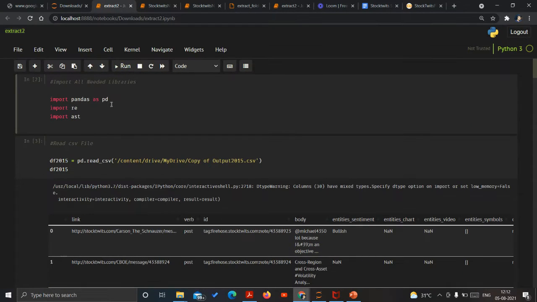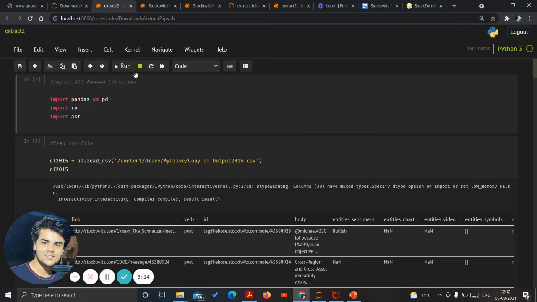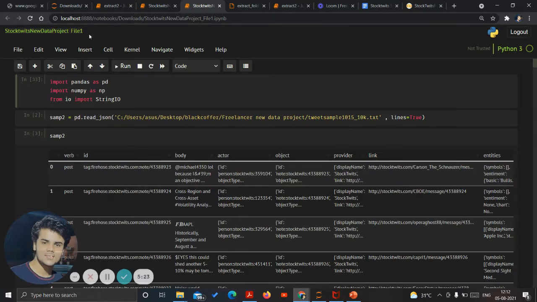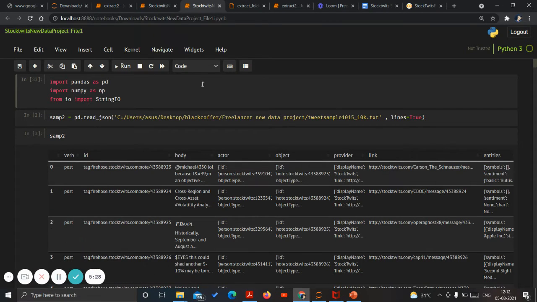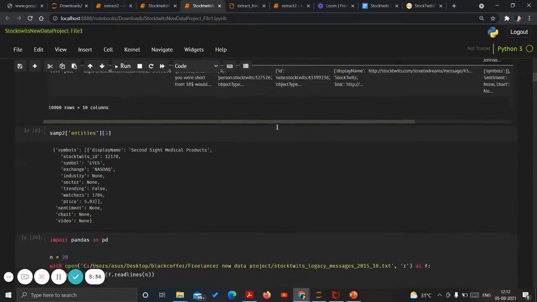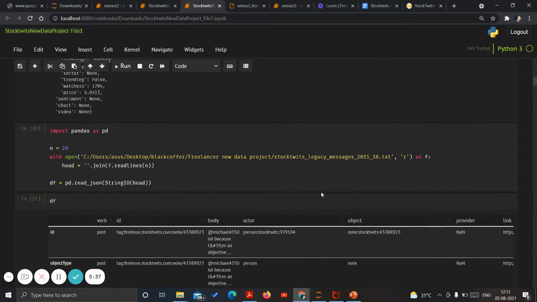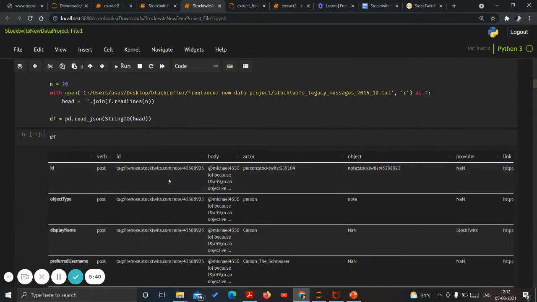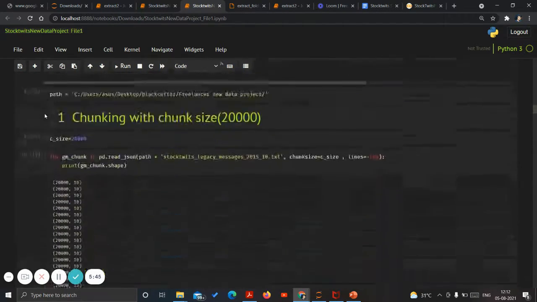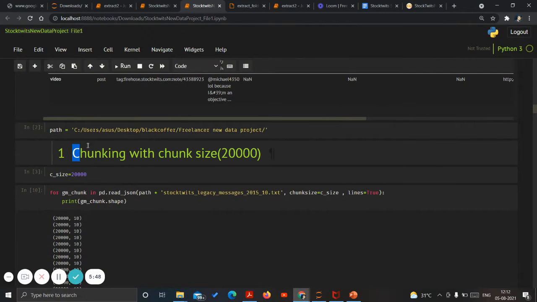This is for the two files that were involved. This is for the first file, file one. For file one, what we have done is chunking, as I mentioned. We read one of the files, which is too big. Then for processing the JSON inside, we wrote the StringIO method, to convert it into string format and read the string format. As I mentioned, chunking with 20,000 rows at a time.